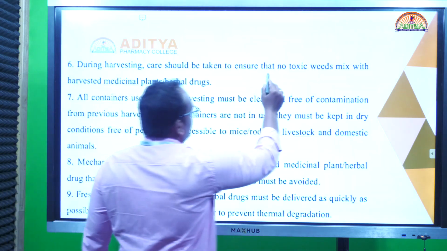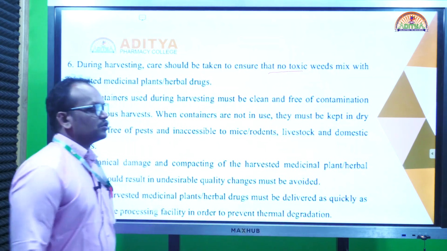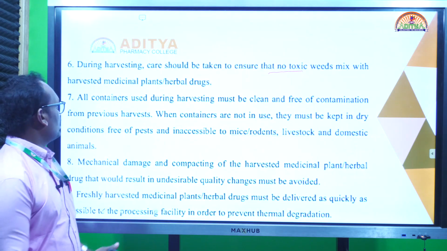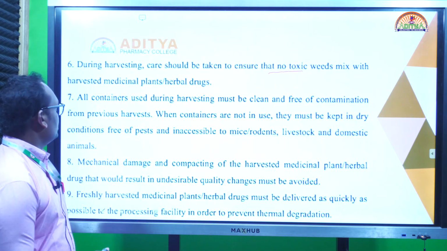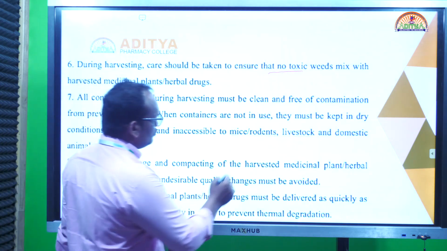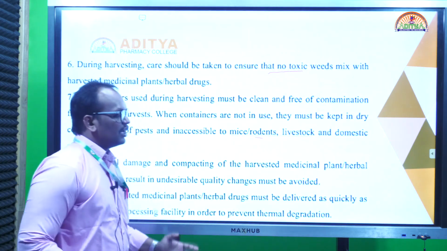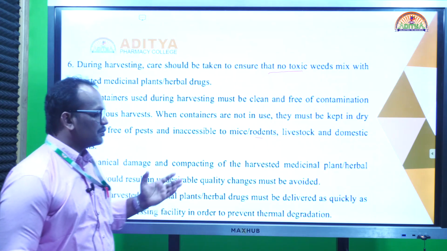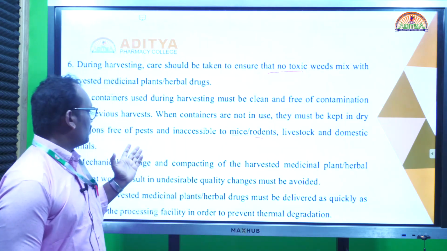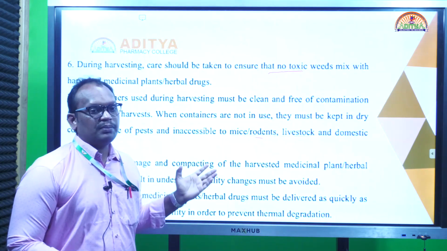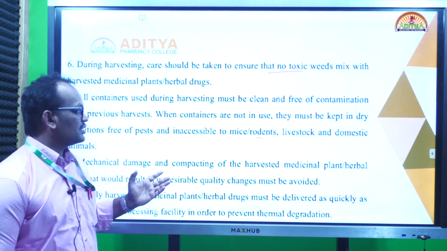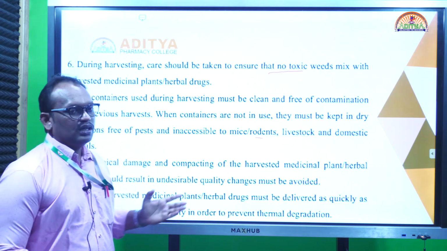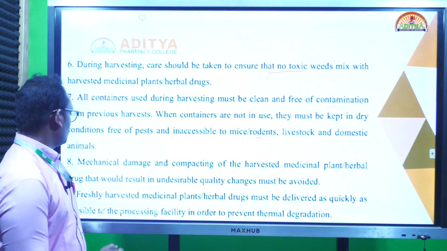Sometimes at harvesting time toxic waste is present. As per WHO guidelines, it should be free from toxic waste at harvesting time and collection time. During cultivation and collection, rodents may waste the medicinal drugs and also mix in rodent waste; we should be free from that as per the WHO guidelines. The plant material should be free from mice and rodent attacks and their fecal matter. We should also protect it from insects and microorganisms.